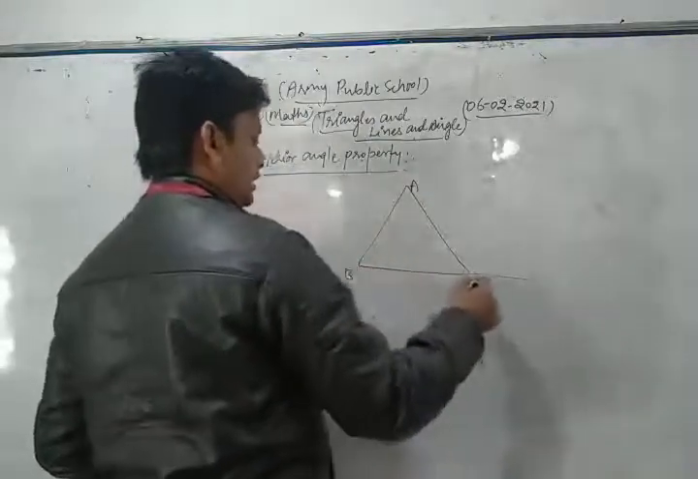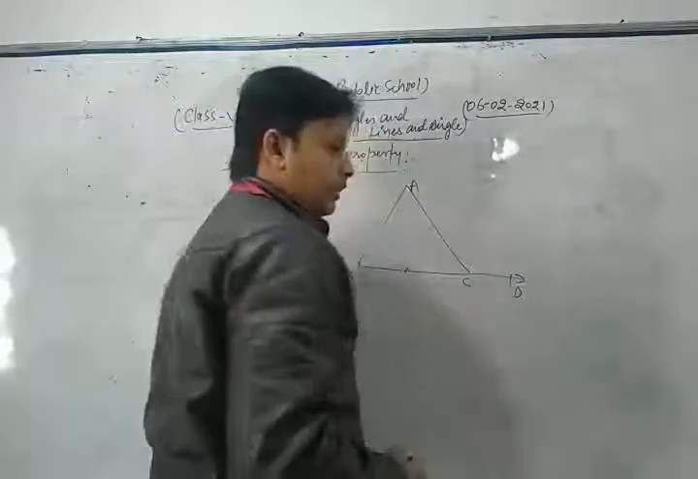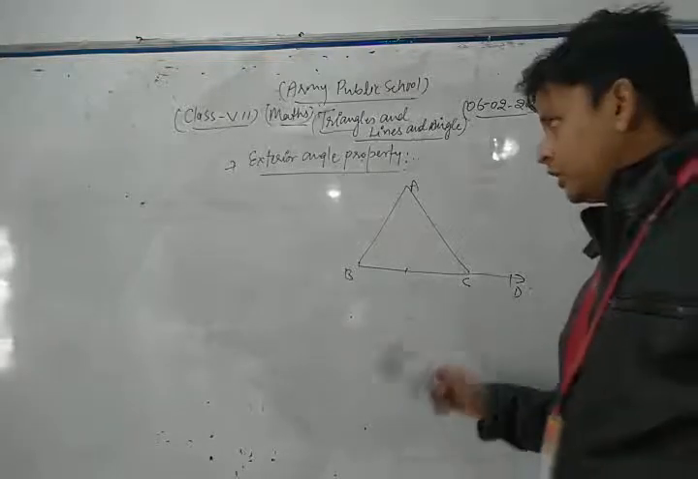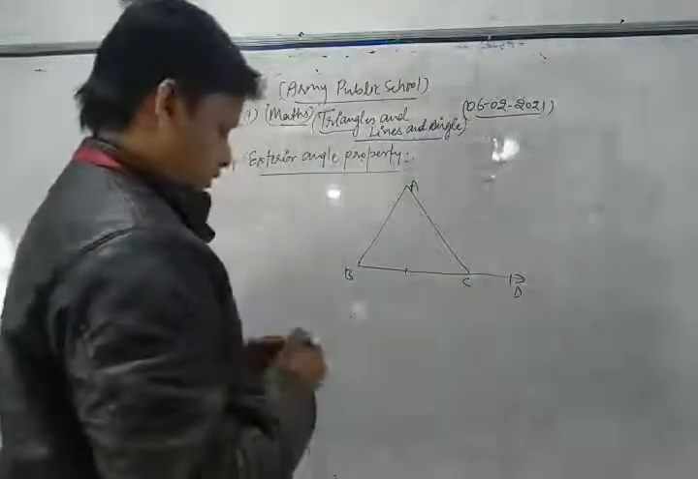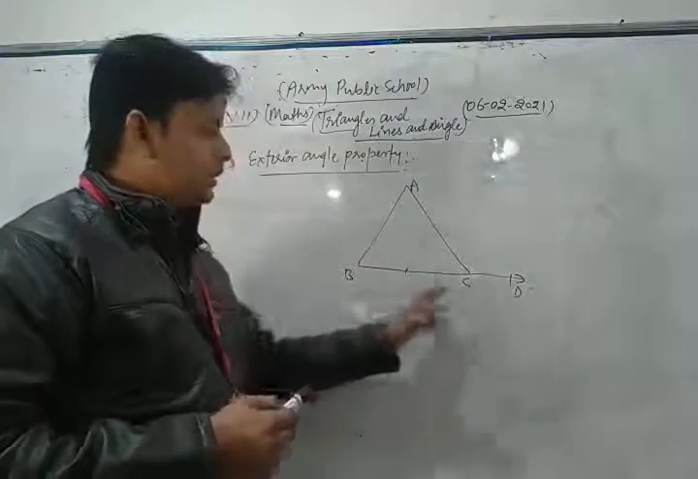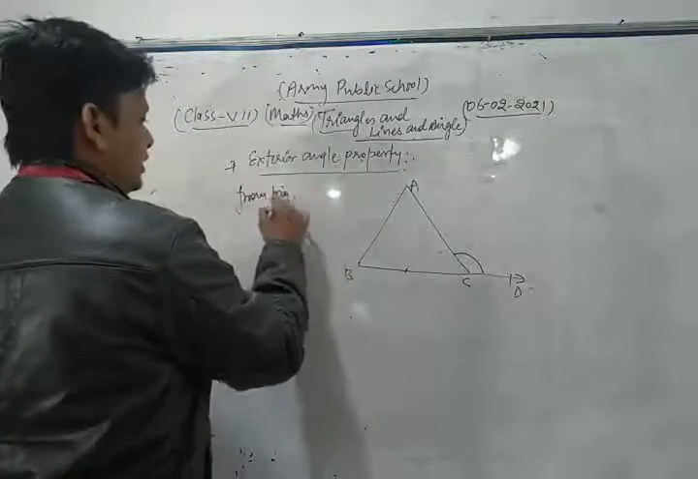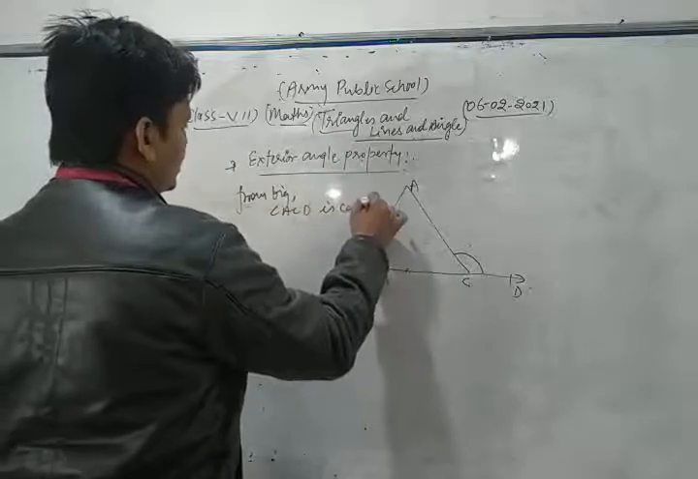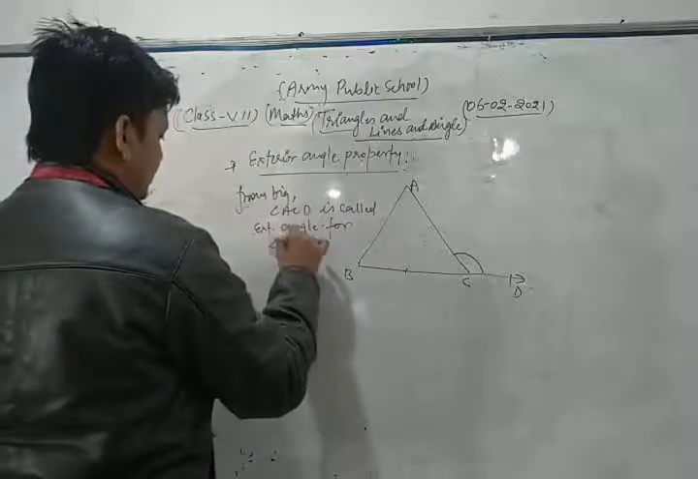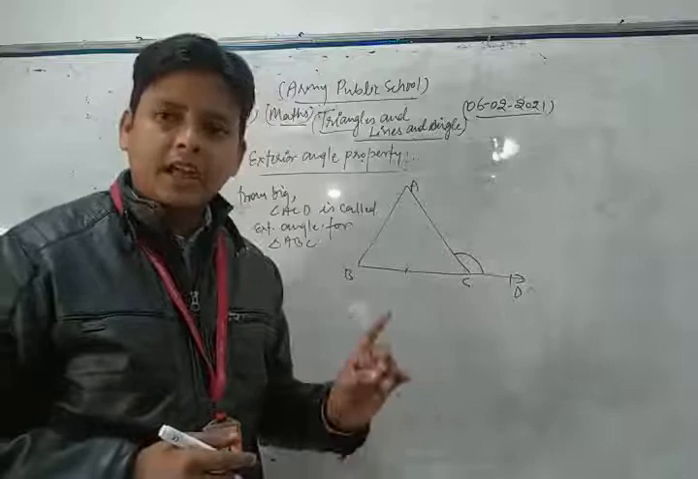Suppose that ABC is a triangle and its side BC is produced to D. Then the angle ACD, from the figure, is called the exterior angle for triangle ABC.